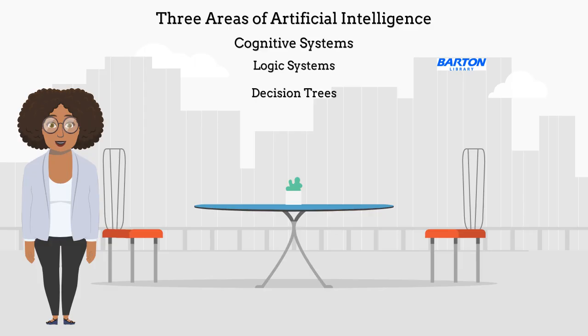Decision trees are learning algorithms that are used for classification and regression tasks. Classification tasks categorize data. Regression tasks analyze relationships between variables and predict continuous outcomes. AI developers contemplate a number of questions when building and improving cognitive systems. These questions include: what is the human mind? What is the difference between a robot and a human in terms of the mind? Can humans build a mind? Can humans build a brain?